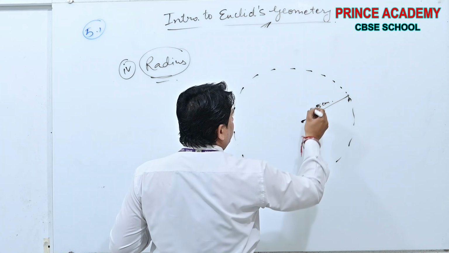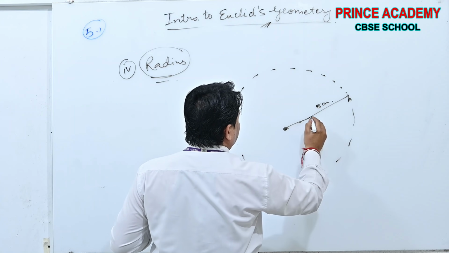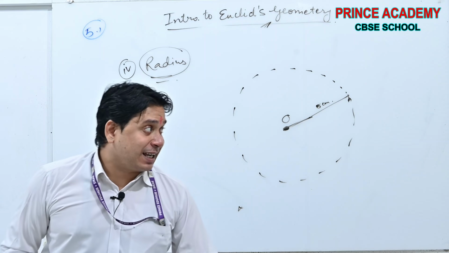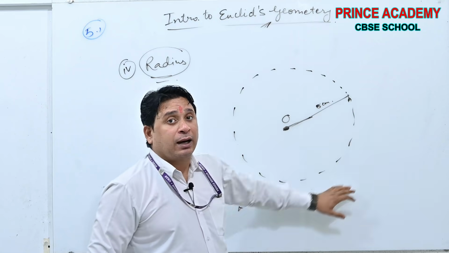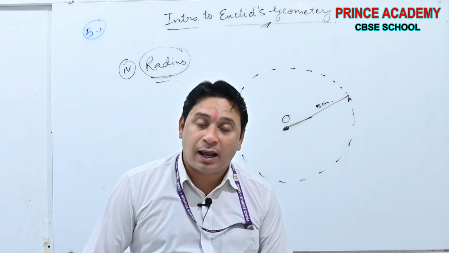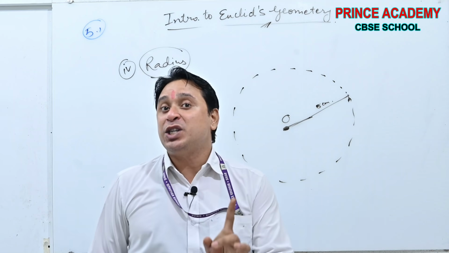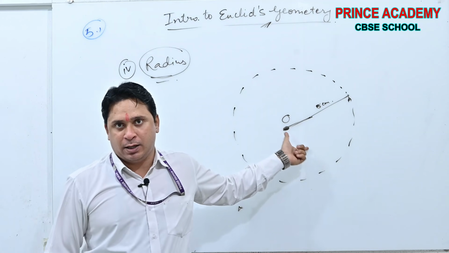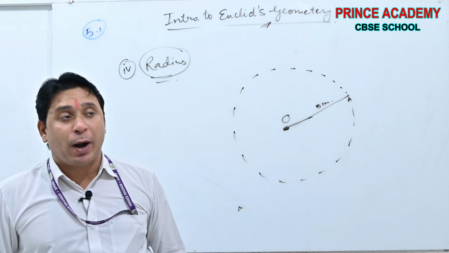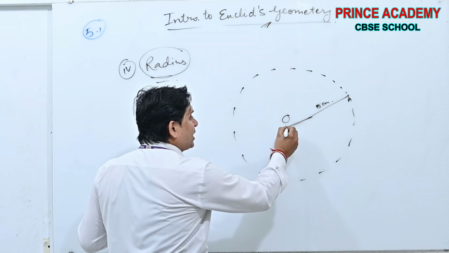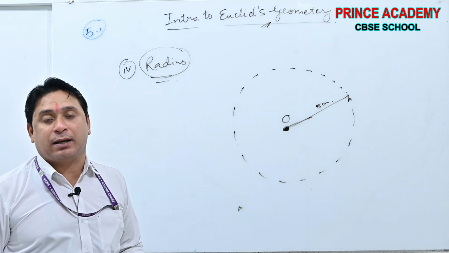Then see beta, these are the points which are 5 centimeters away from the center, suppose, from this O. See beta, a circle is the collection of points which are equidistant from a fixed point. And this fixed point is known as the center.